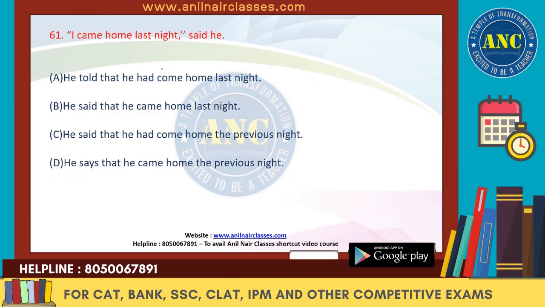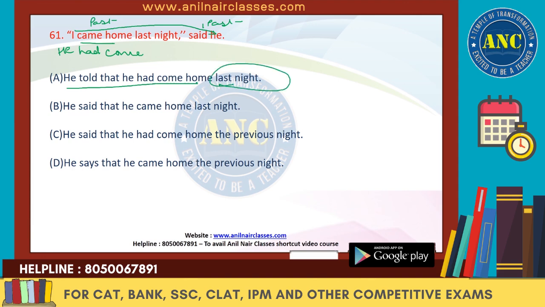Next one. I came home last night, said he. So this is in the past. This is in "so he". "I came home", "came home" is the past tense. So the simple past will become "had come". "I" will change based on "he". So it should be "he told that he had come". He had come home last night. "Last night" will change to "previous night". So because of that, and moreover "told" also should not be there.